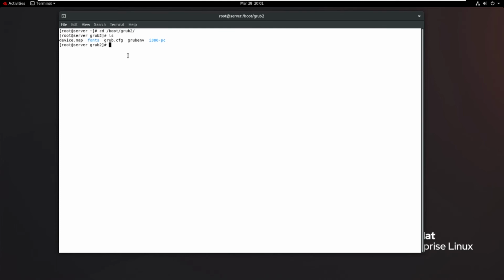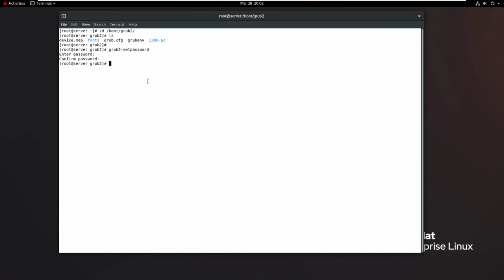Now run the command grub2-setpassword. So now I am running the command to set up the password. For example, the password is redhat123. Now confirm the password, redhat123. Now the password is successfully generated.